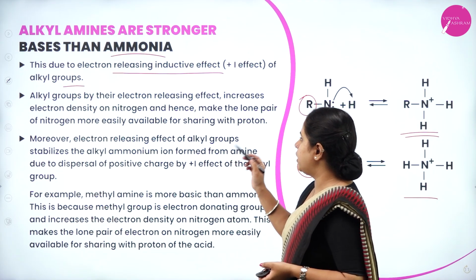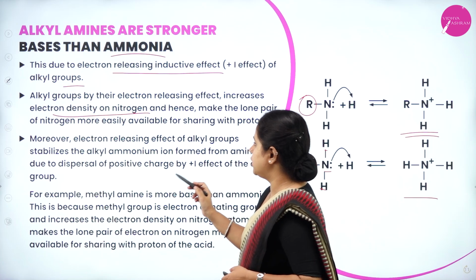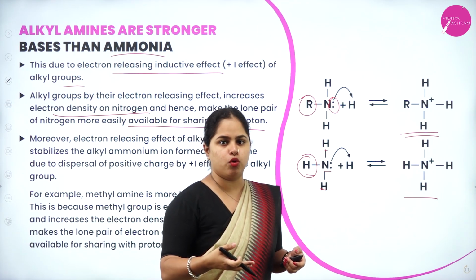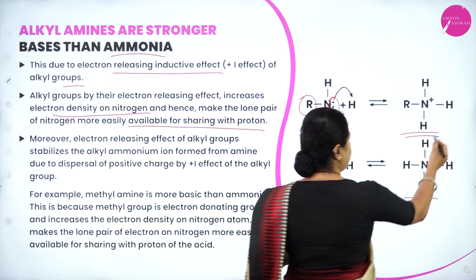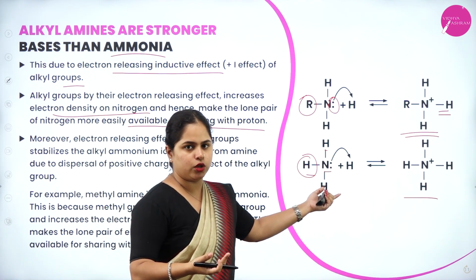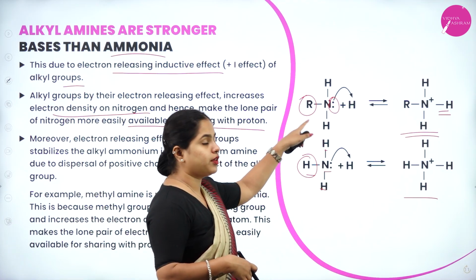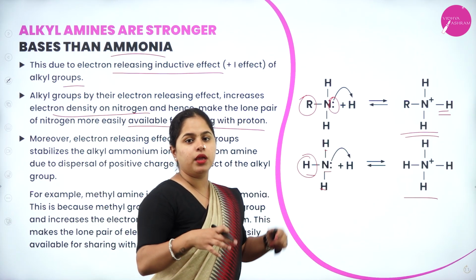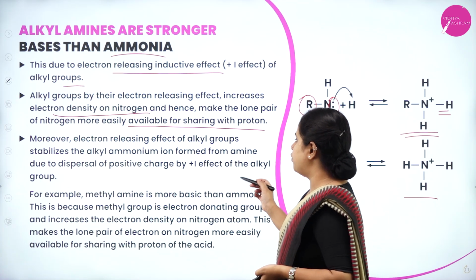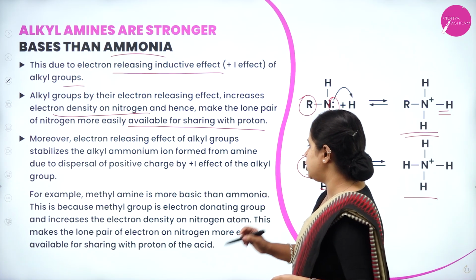Now, alkyl groups by their electron releasing effect increase the electron density on nitrogen and hence make the lone pair of nitrogen more easily available for sharing with a proton. The lone pair of electrons must be available for the proton so that protonation will take place. The H plus will be accepted and the ion will be formed. In case of ammonia, there are no alkyl groups. NH4 plus will still be formed, but it will be more easily formed in the case of alkyl amines, because the lone pair will be more available because of the electron donating nature of the alkyl group. Moreover, the electron releasing effect of alkyl groups stabilizes the alkyl ammonium ion formed from the amine due to the dispersal of positive charge by plus I effect.